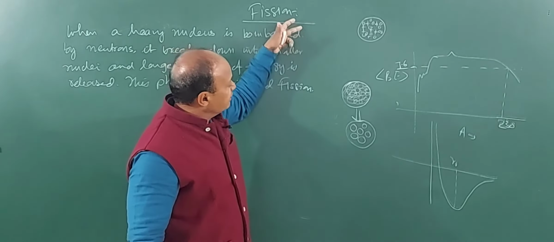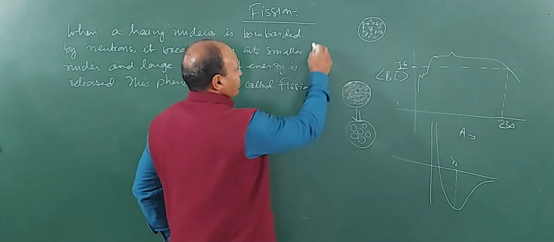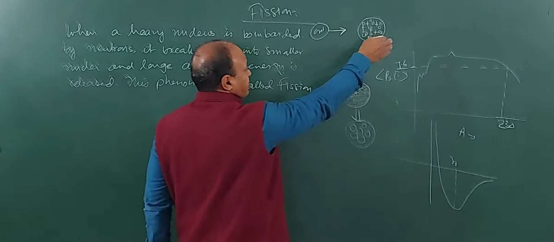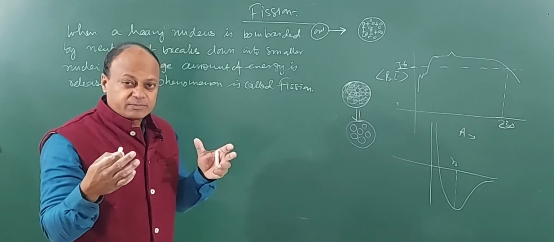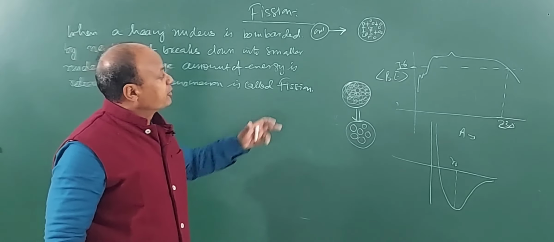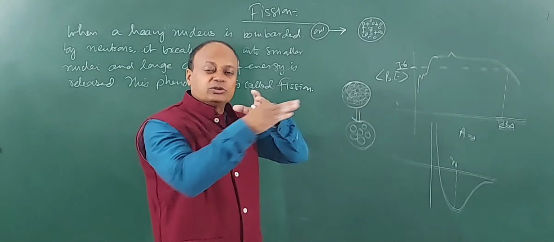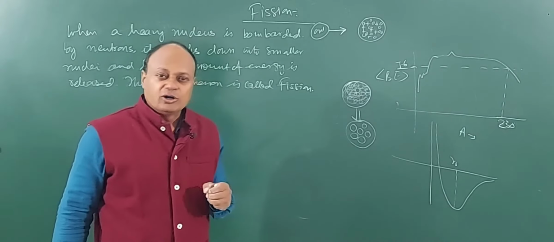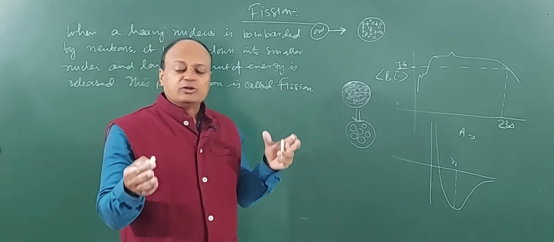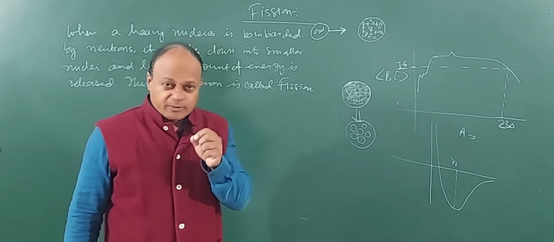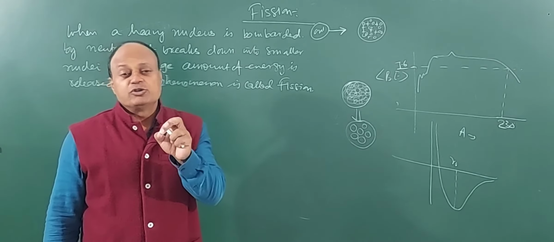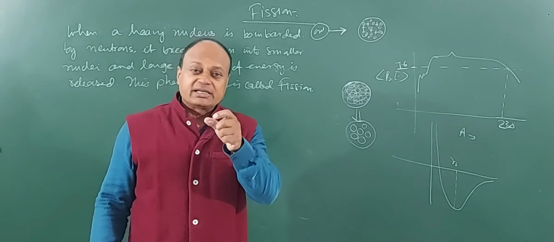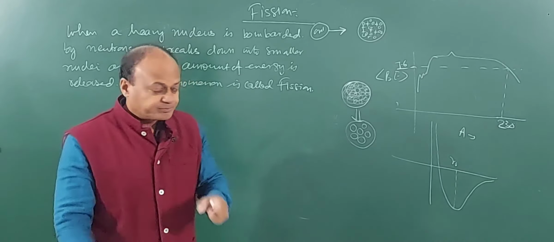So if an uncharged particle, a neutron, approaches the nucleus, it will be in a very good position to break up the nucleus provided it has enough energy, because there will be no repulsion. It will go through the protons without any repulsion at all, and it will help us in breaking the nucleus more easily, right? So that's why we use neutrons. Why use neutrons? Because neutrons are neutral particles, they don't carry any charge. So therefore there will be no electrical interaction with the nucleus, right?